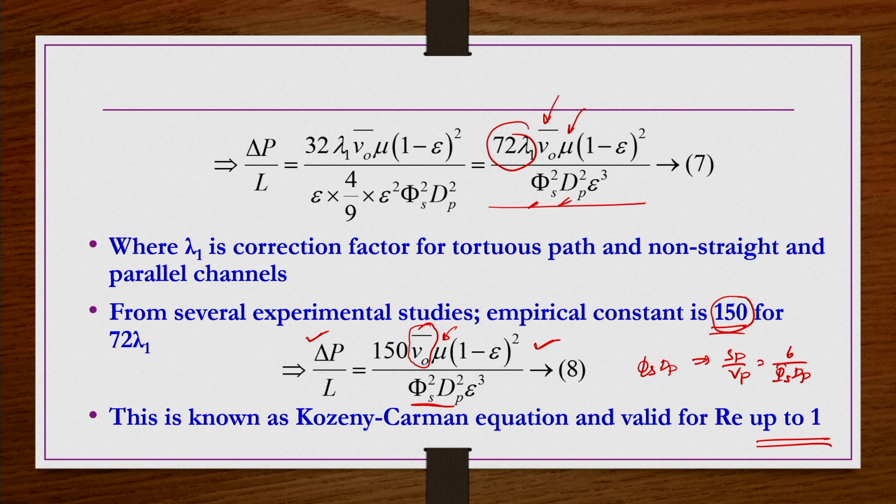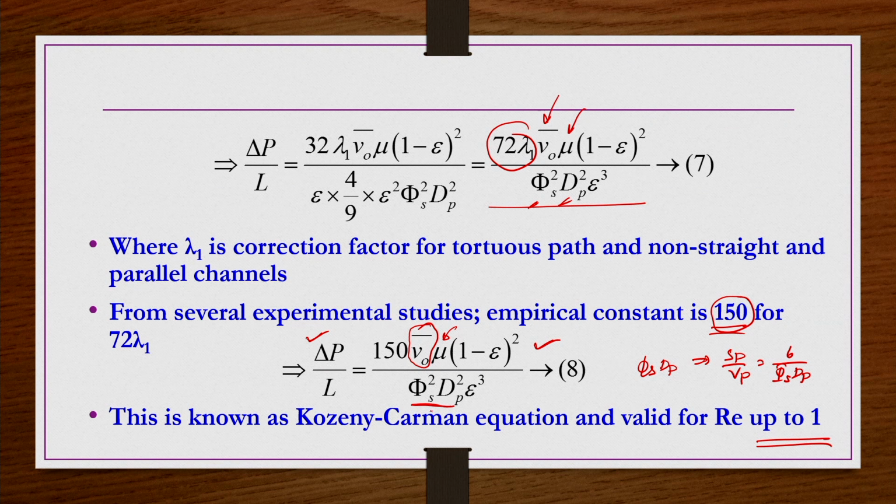For the particles for which you want to find the SP by Vp ratio, which is not possible or very difficult to find using other conventional ways because of inherent difficulties, you use those irregular small particles as packing material, form a packed bed, and find the pressure drop experimentally.